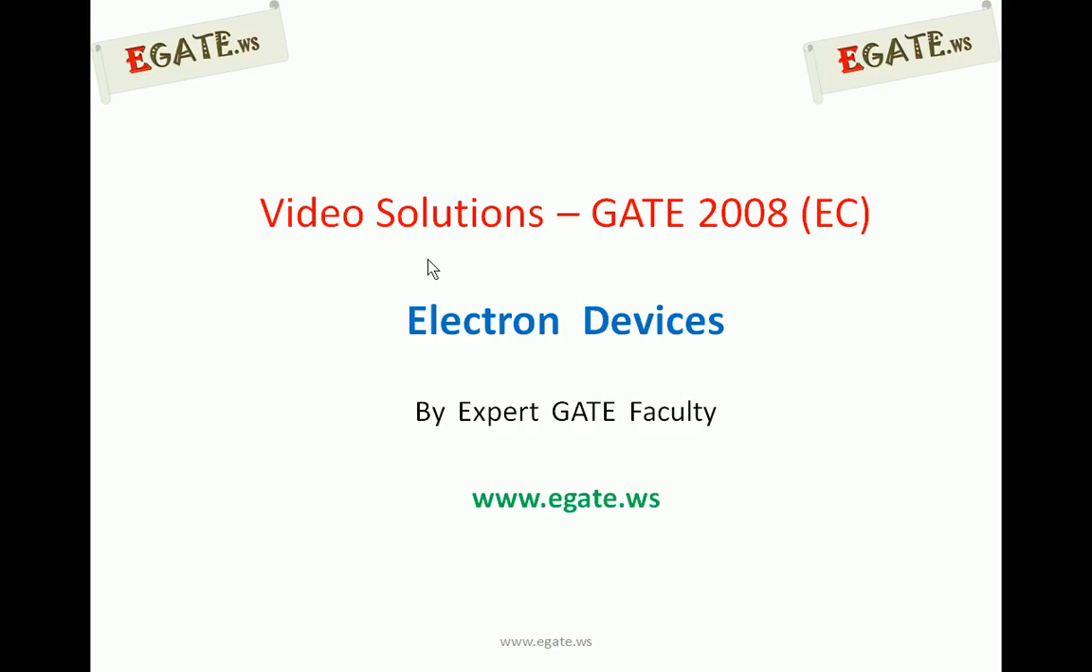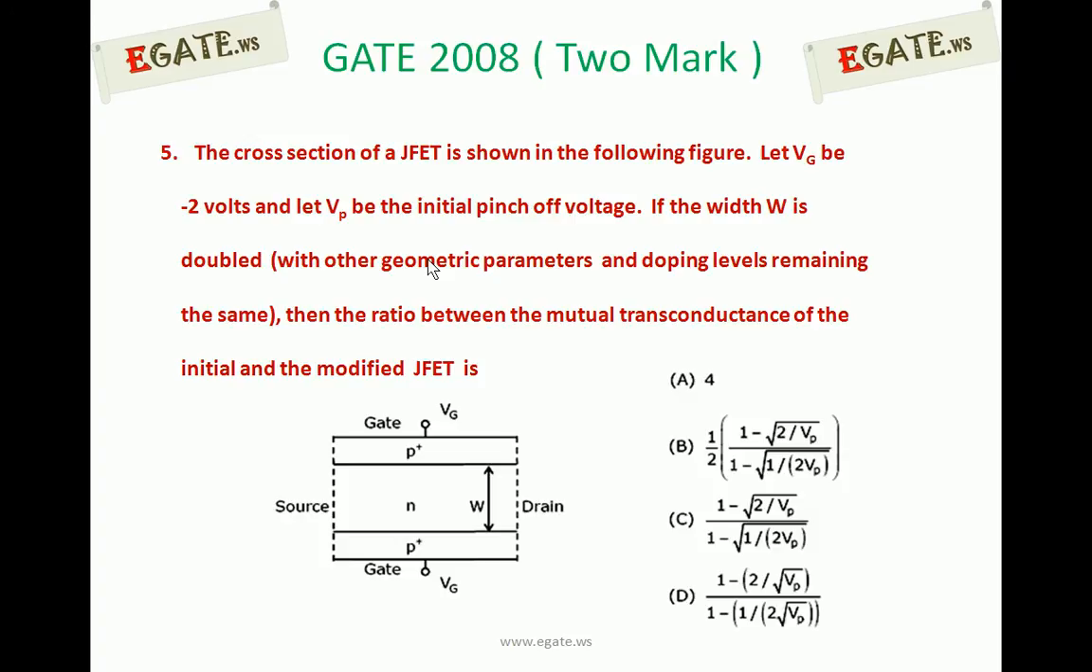We are discussing GATE solutions for the 2008 ECE paper, and the topic we are discussing is electron devices. This is the fifth 2-mark question asked in GATE 2008 on electron devices. The cross section of a JFET is shown in the following diagram.